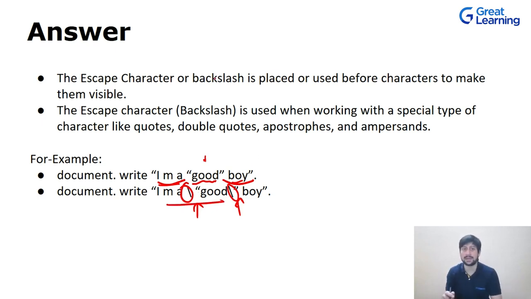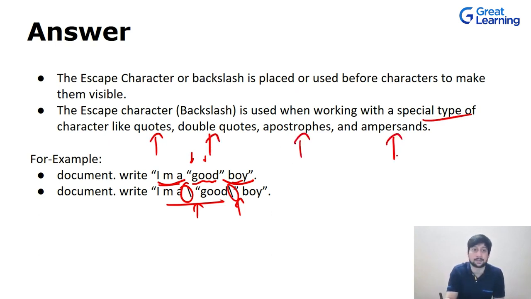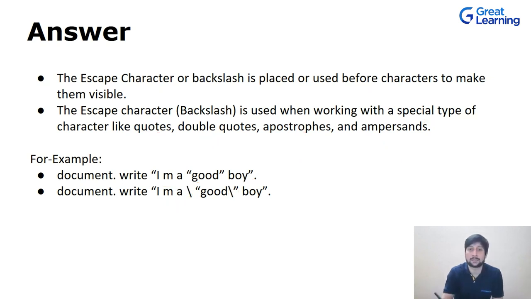So the escape character or backslash is used before the characters to make them visible. So this will be visible and then they will be treated as part of the string. Now these backslashes are used when we are working with special types of characters like quotes, double quotes, apostrophes and ampersands. We can use this in order to make these double quotes and ampersands visible. So we will use this backslash.